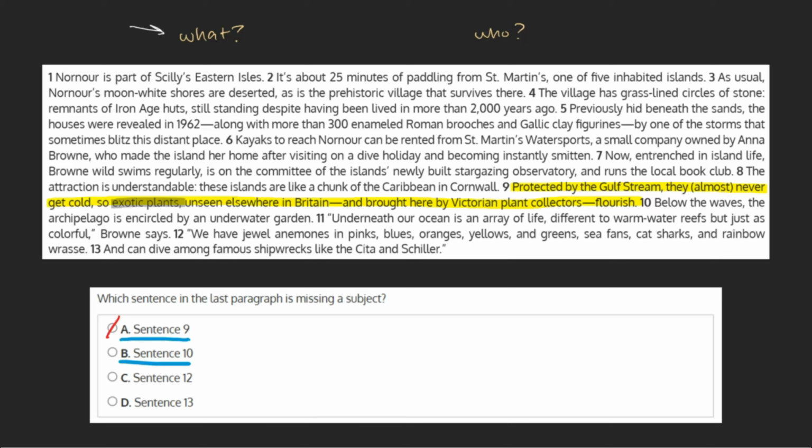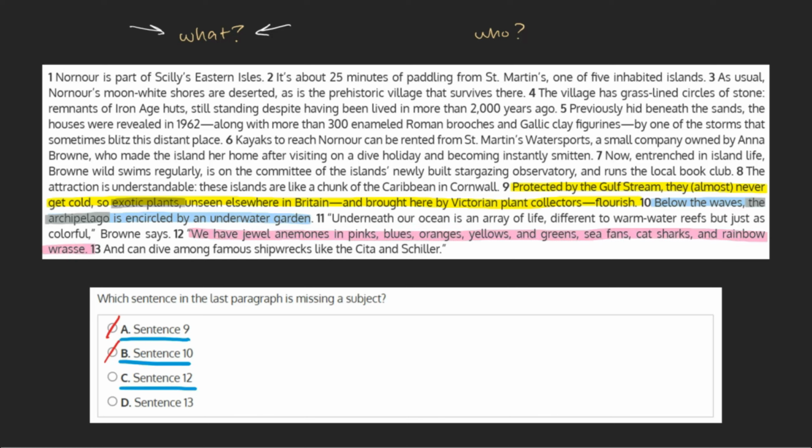B. Sentence 10. Below the waves, the archipelago is encircled by an underwater garden. Again, we ask ourselves, what? What is encircled by an underwater garden? As the sentence tells us that the archipelago is, we can see that this is our subject and mark this choice as incorrect.